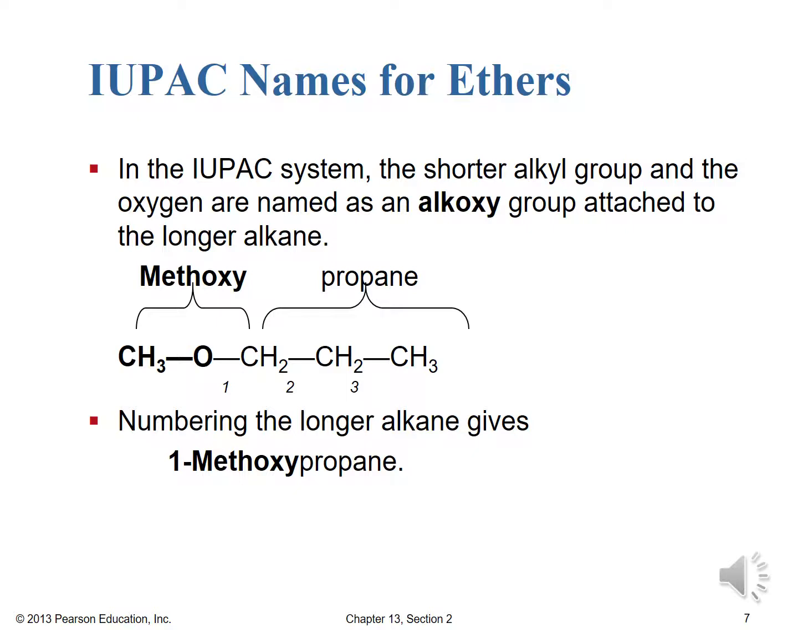So if we look at this particular example here, we have a methyl group on one side and a propyl group on the other. The methyl group is just 1 carbon, the propyl group is 3 carbons, so we have a methoxypropane. In this case, we would number this longer alkane to give 1-methoxypropane. Okay, so there it is. That's our IUPAC name. It's a little more difficult than the common name.